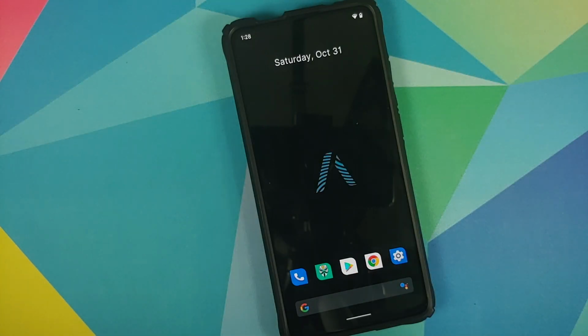And there it is, peeps. That was our first look at the new features of Awaken OS version 1.2.2 running on the Redmi K20 Pro or the Xiaomi Mi 9T Pro.